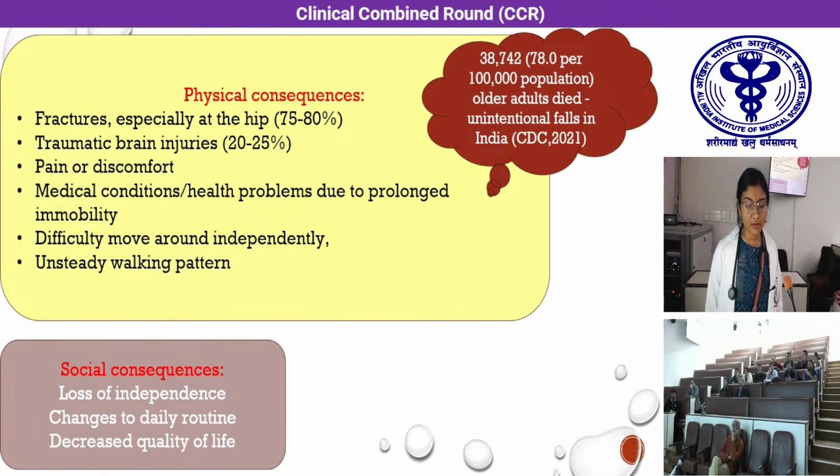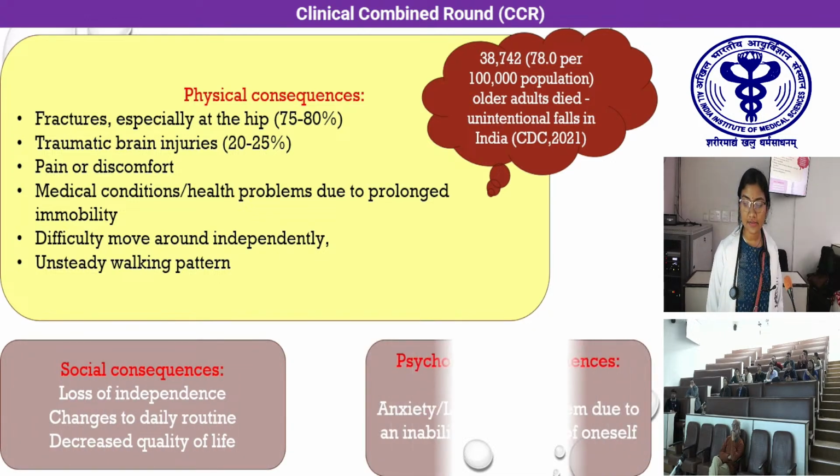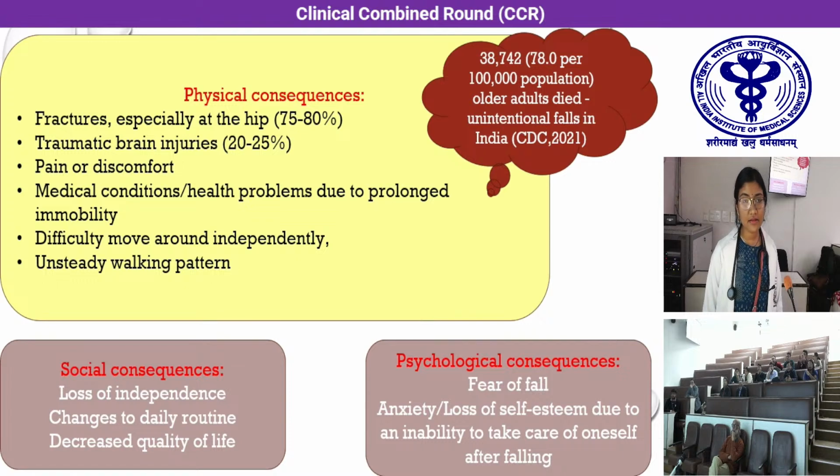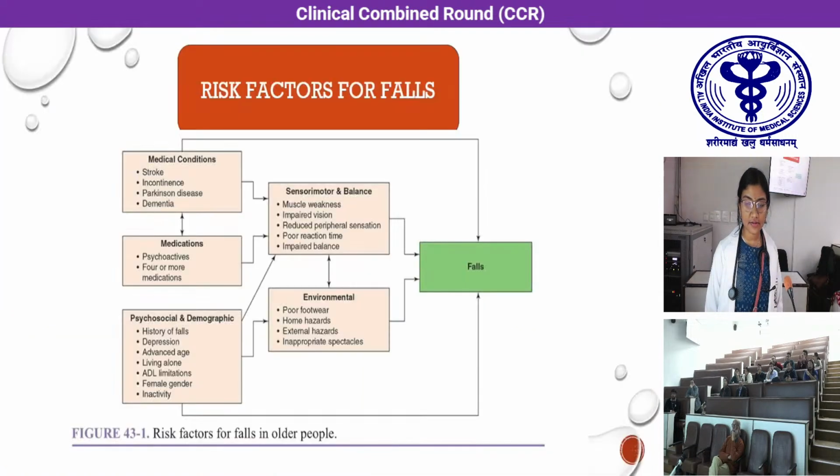Social consequences like loss of independence and dependence for activities, and psychological consequences like fear of fall were also associated with recurrent falls. Moving on to the risk factors for falls.